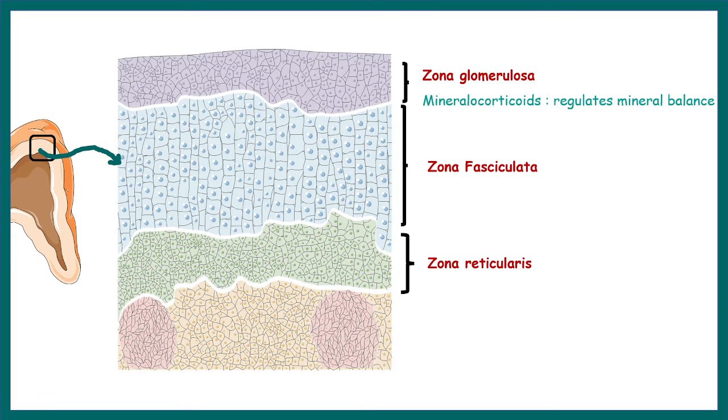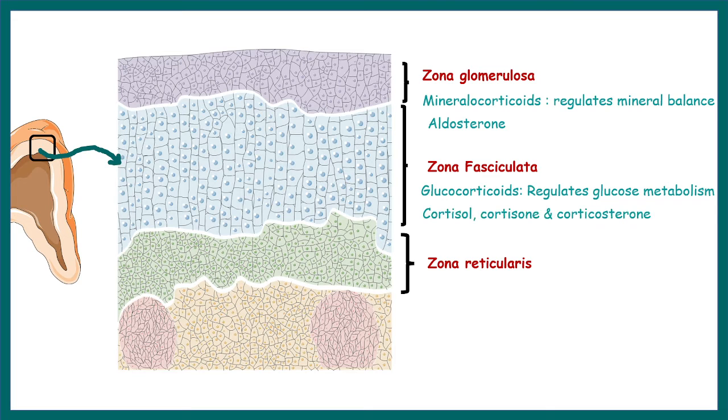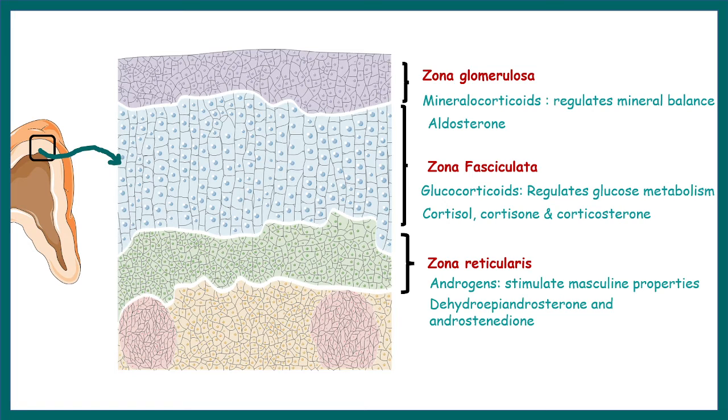Zona glomerulosa secretes mineralocorticoids which regulate mineral balance, and this hormone is aldosterone. Zona fasciculata secretes glucocorticoids which regulate glucose metabolism, and these hormones are cortisol, cortisone, and corticosterone. And zona reticularis secretes androgens which stimulate masculine properties, and these hormones are dehydroepiandrosterone and androstenedione.